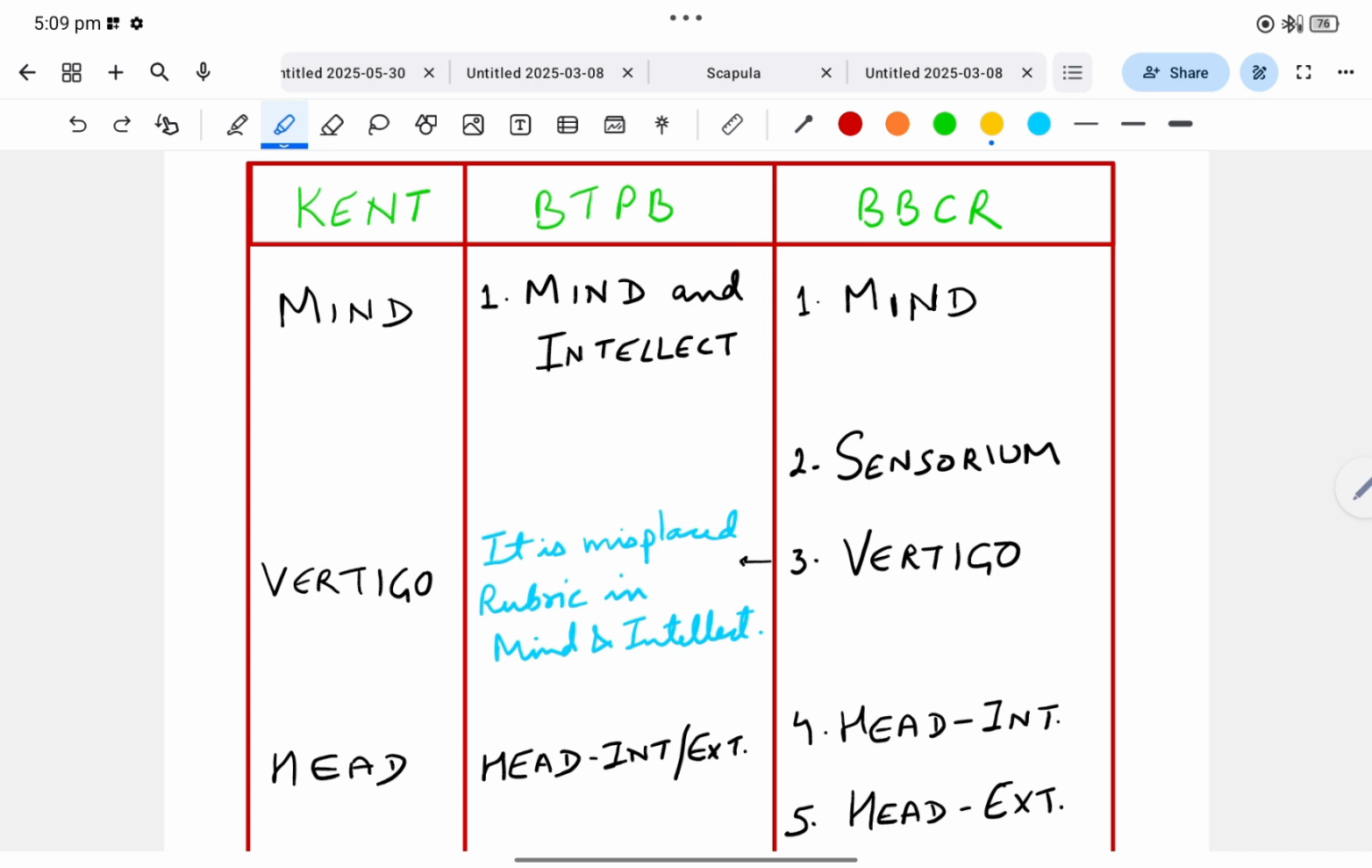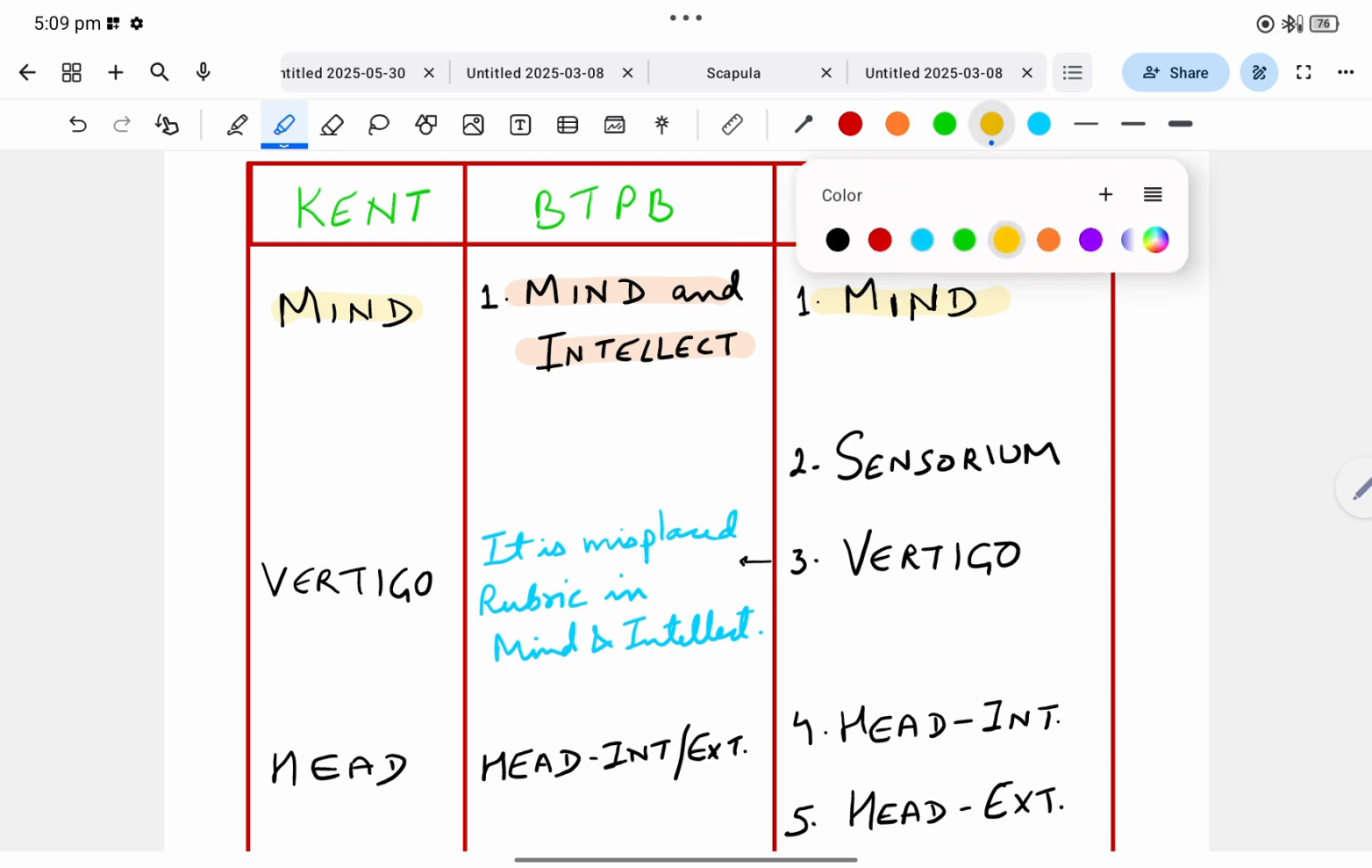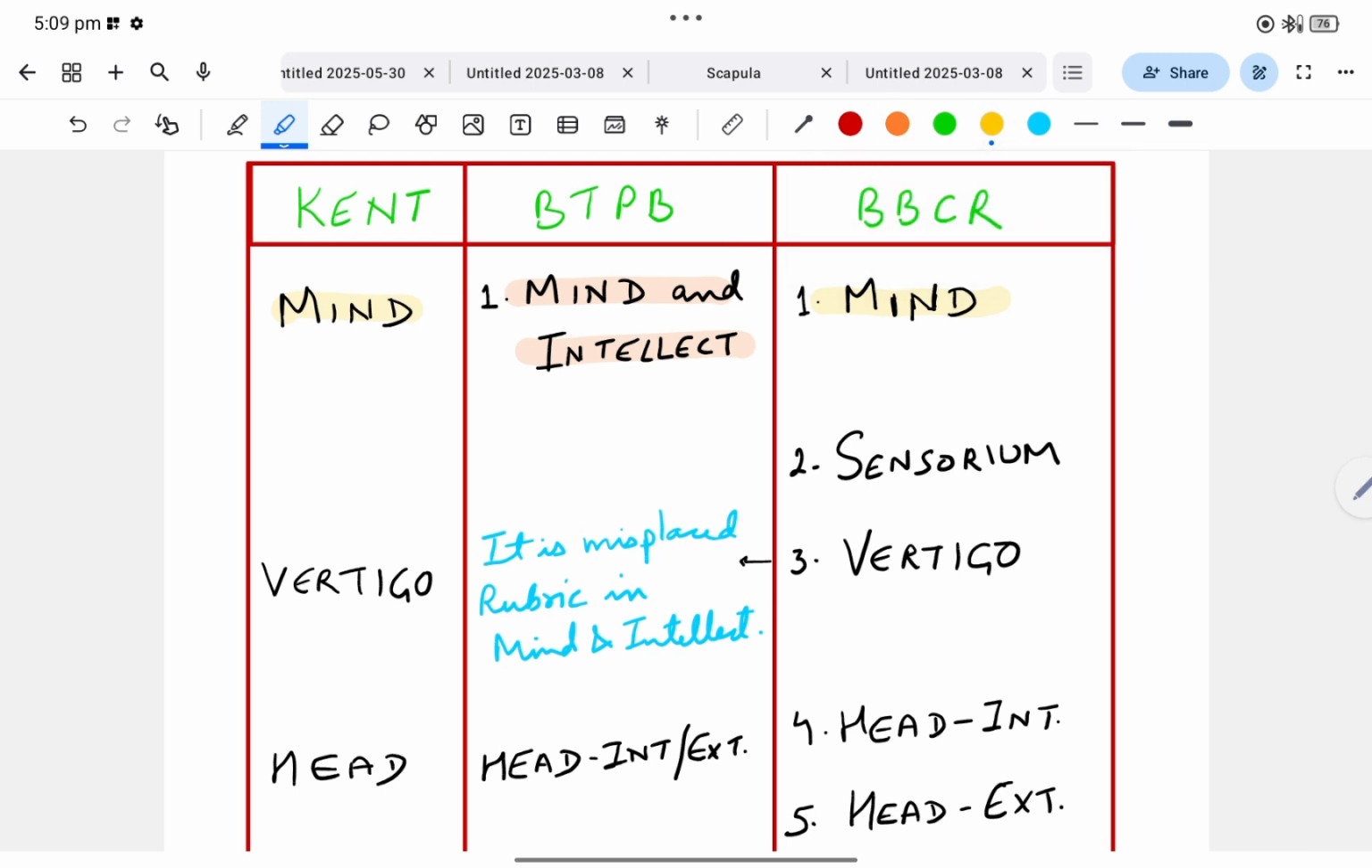So this is the first part of comparison of chapters of these important repertories. So first chapter in BBCR is mind. In BTPP it is mind and intellect, and in Kent it is mind. Now second chapter in BBCR is sensorium. There is no such chapter in Kent and BTPP.